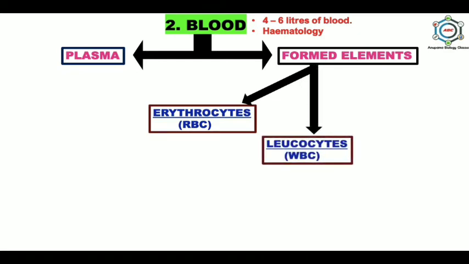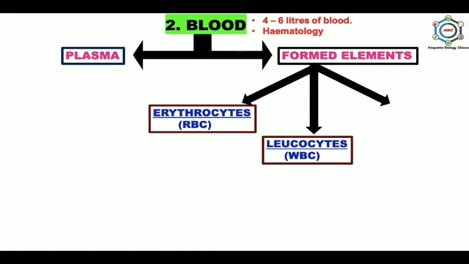Second is leukocytes, WBC, white blood corpuscles. These have no hemoglobin, so they are white in color or colorless. They are present at 6,000 to 8,000 per cubic millimeter of blood. A rise in WBC count is called leukocytosis, and a fall in WBC count is called leukopenia. And these WBCs are nucleated cells.